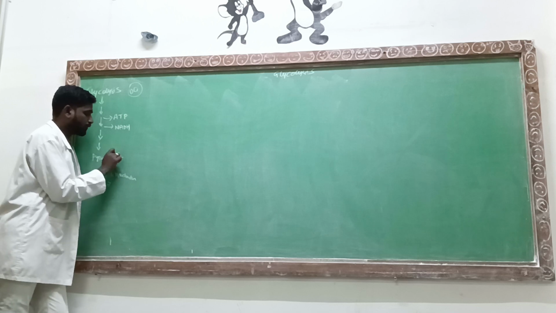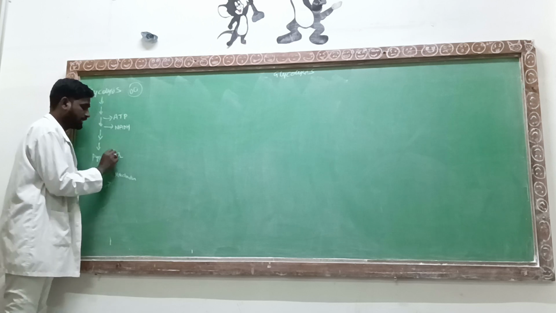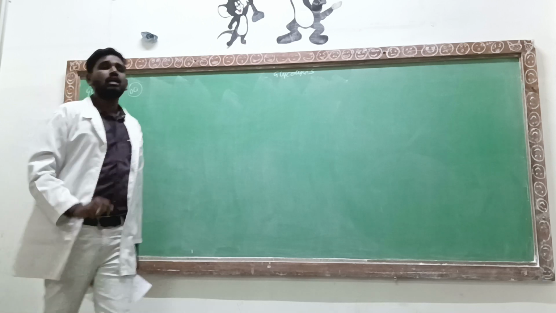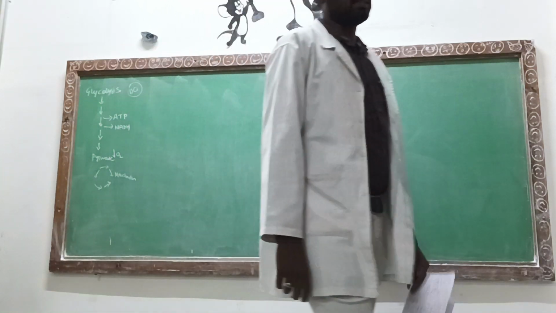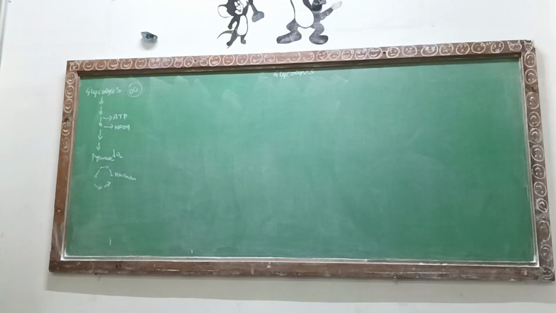If oxygen is present, then that pyruvate, the end product of the glycolysis cycle, will jump from the cytoplasm into the mitochondria, and the cycle that occurs there is called the Krebs cycle or TCA cycle.